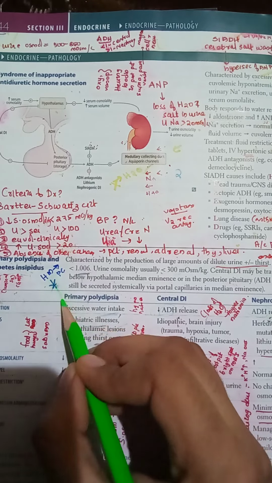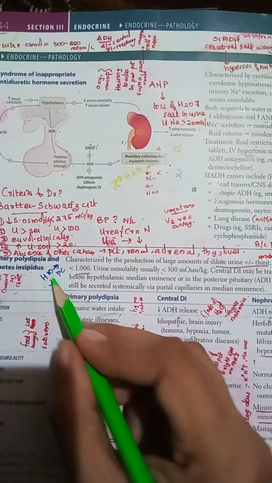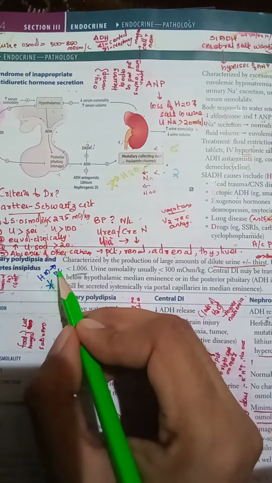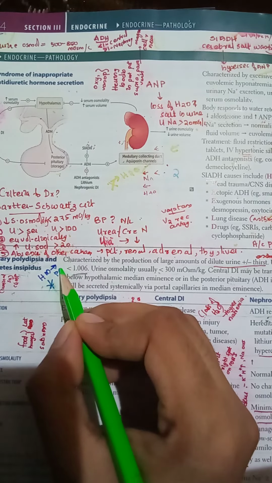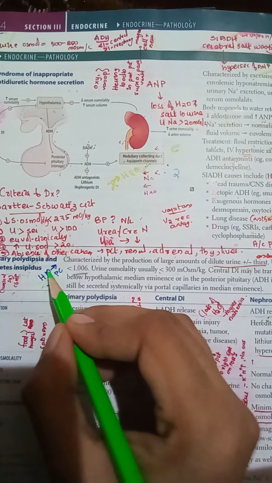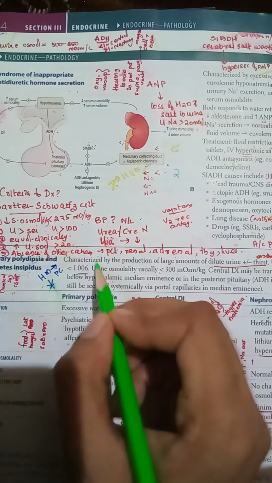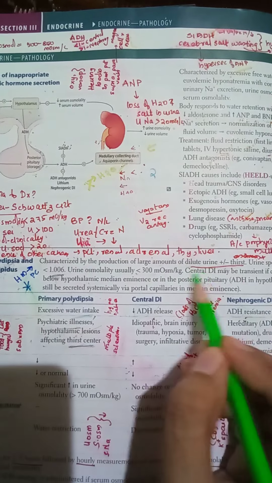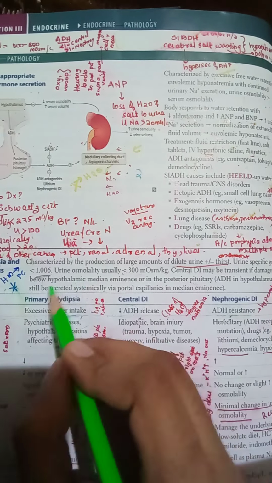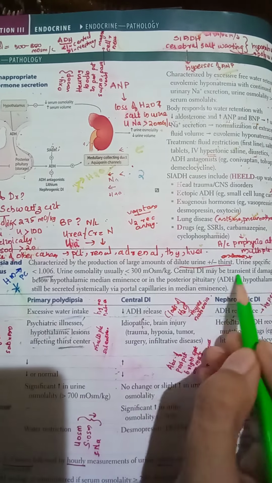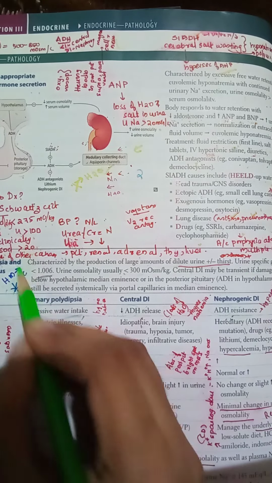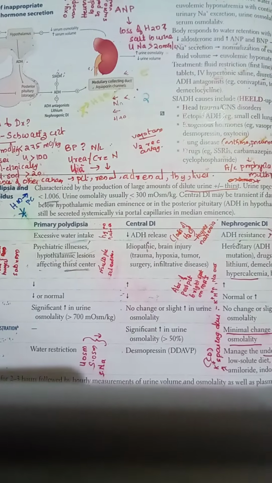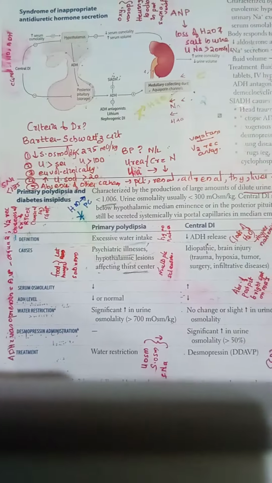If there is a lesion at this point, ADH secretion via this pathway is affected, but still the ADH is going to reach the systemic circulation. How? There are many portal capillaries in the median eminence. These portal capillaries are going to release this ADH from the hypothalamic median eminence to the systemic circulation. So we don't get an ADH deficiency. Even though you have central diabetes insipidus in damage below the hypothalamic median eminence, it is going to be transient because these portal capillaries are going to do that function. Okay, now let us go into primary polydipsia, central diabetes insipidus and nephrogenic diabetes insipidus. Let's look at it one by one.